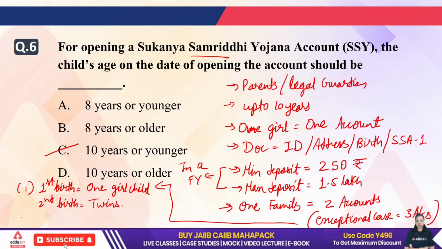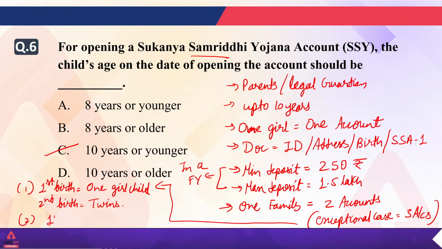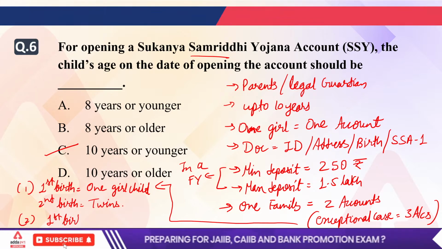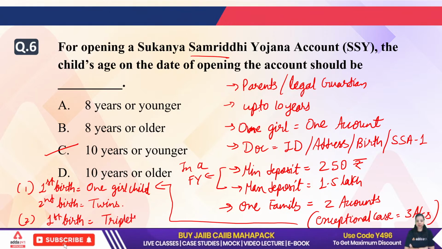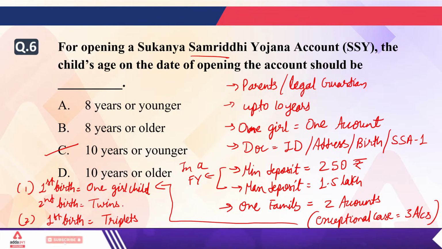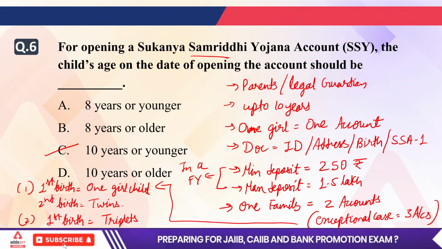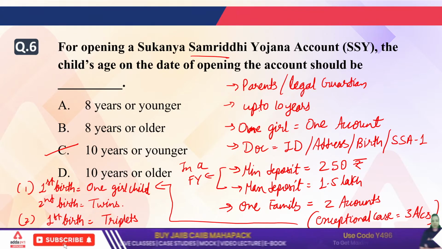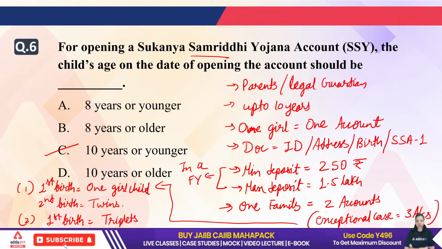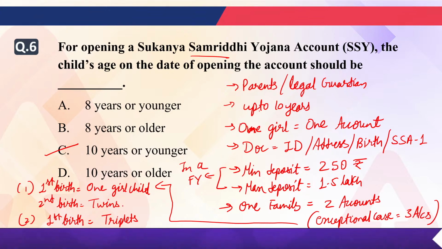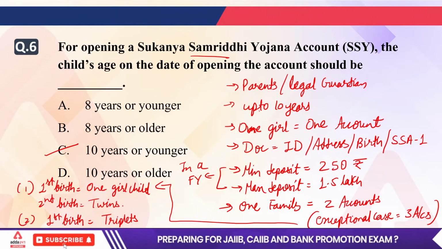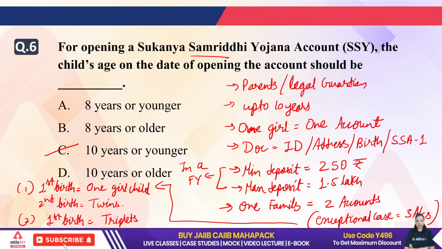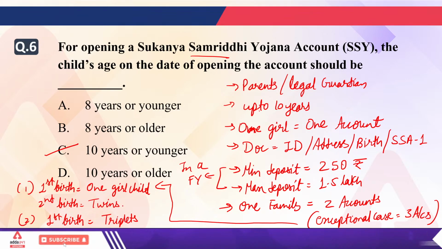Okay. And the second case is when the first birth itself results in triplet girl children. When the first birth itself has triplet girl children, then 3 accounts in a family can be opened. Okay, these are the only 2 conditions for opening 3 accounts in one family. Otherwise, in all cases, a maximum of 2 accounts can be opened in one family.